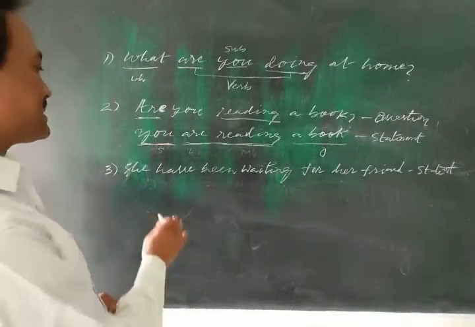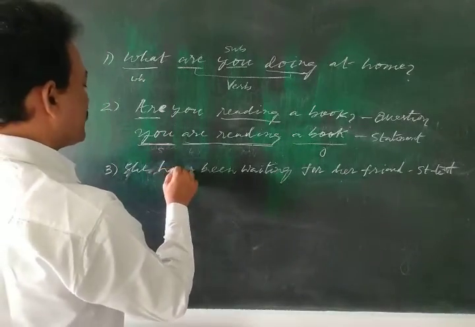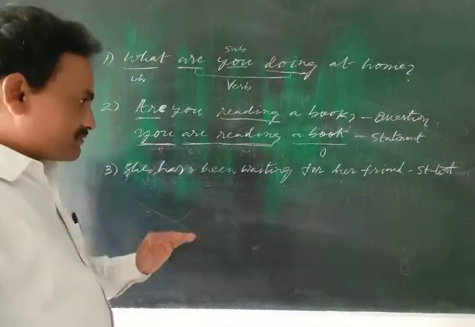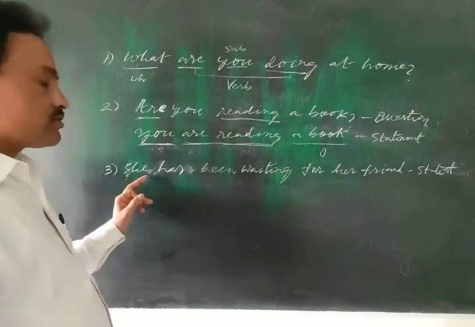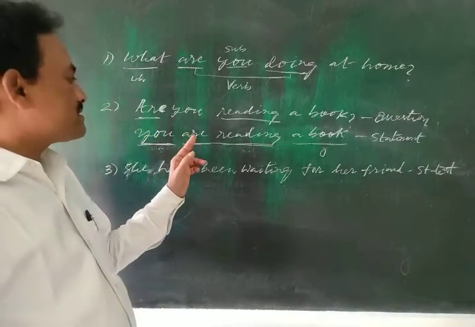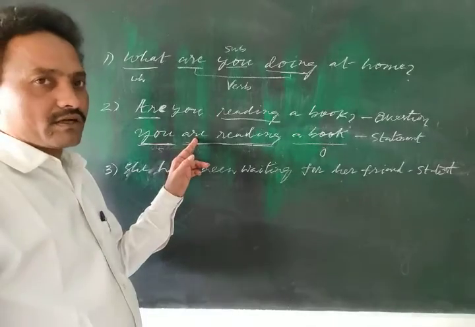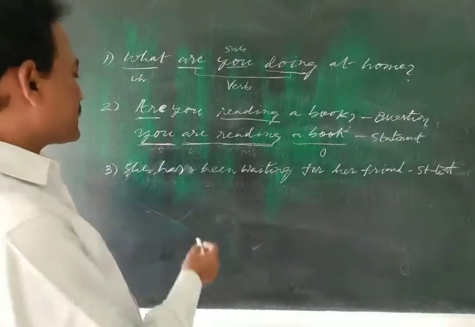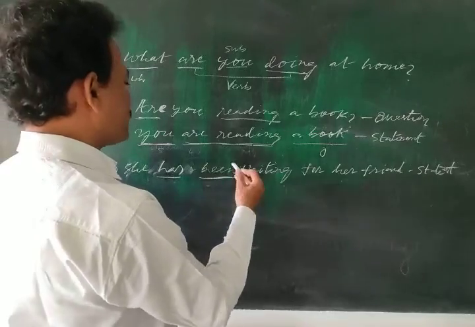The difference between the second sentence and the third sentence is that in the second sentence there is only one auxiliary verb, that is are. But in the third sentence, there are two auxiliaries, has and been.